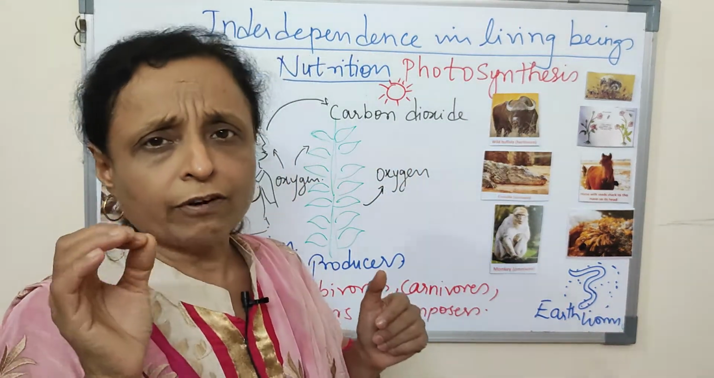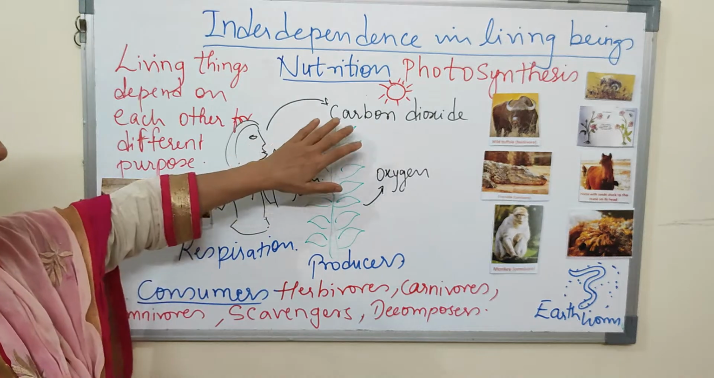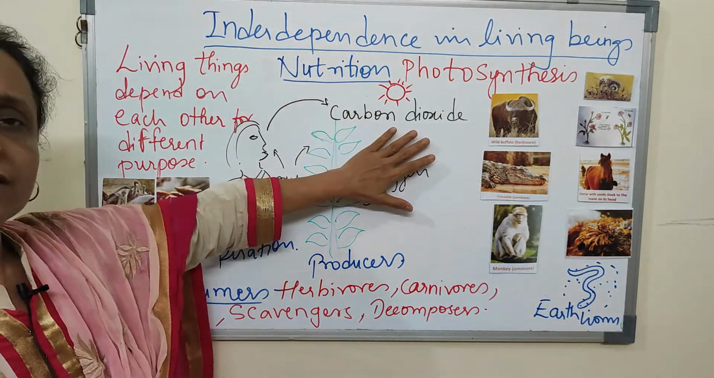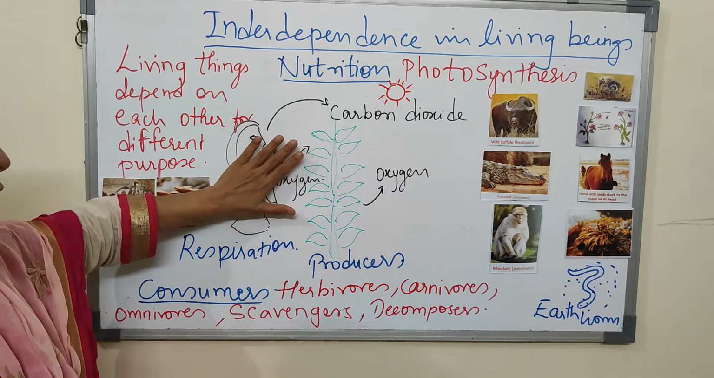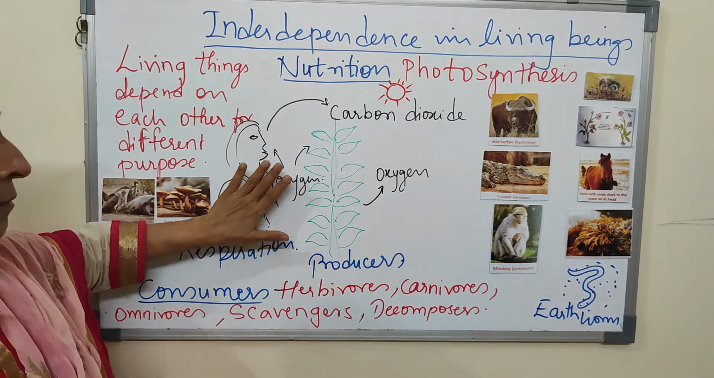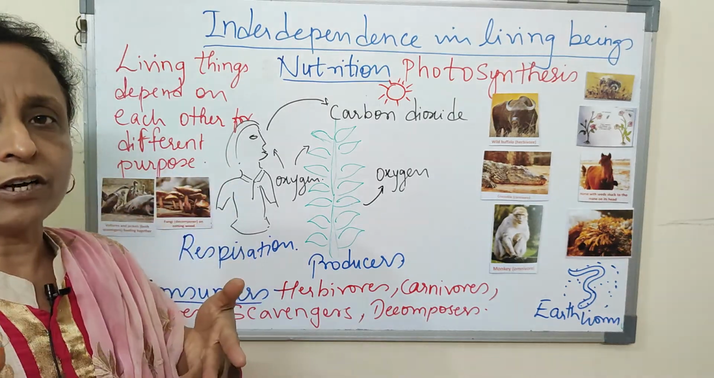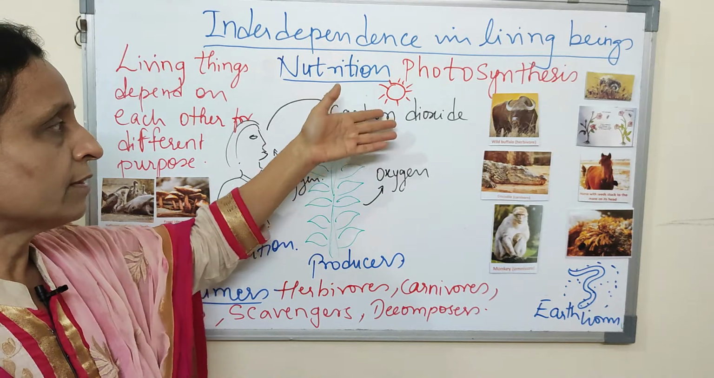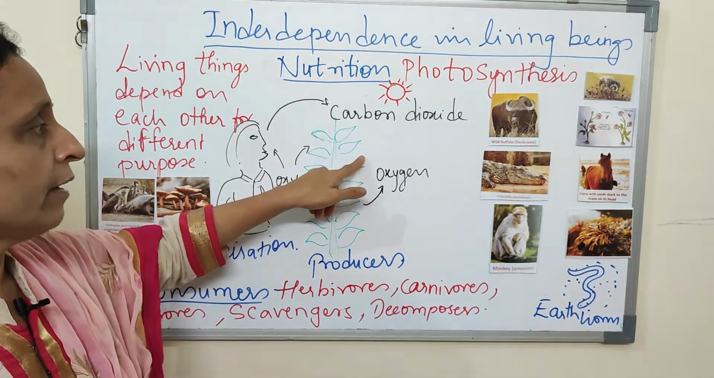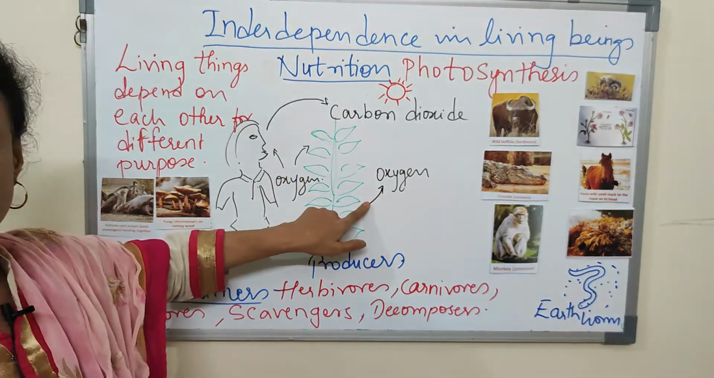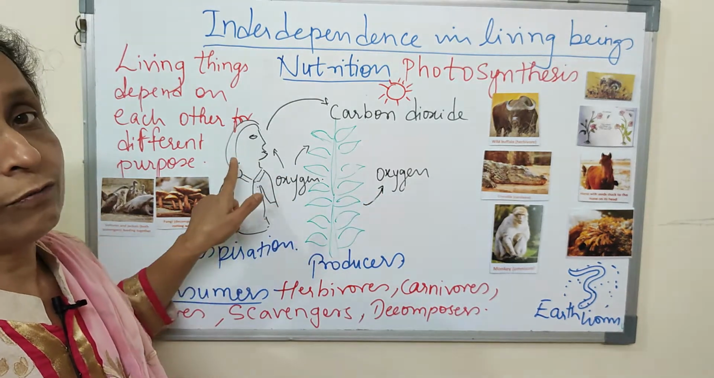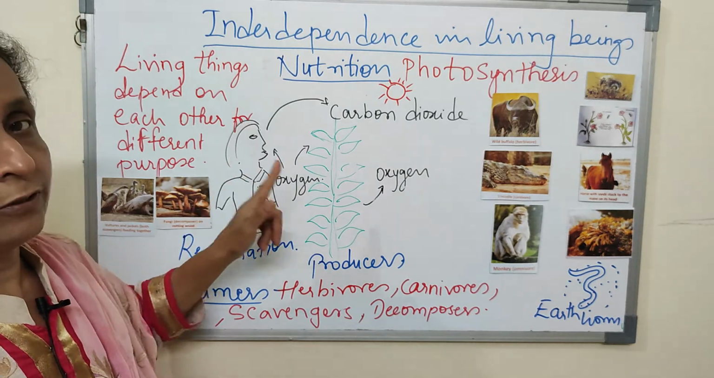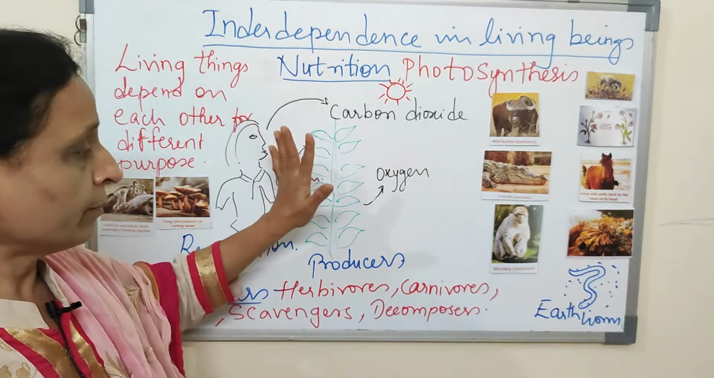But so much oxygen is produced during photosynthesis that it suffices for the plant respiration as well as our respiration. So we take in oxygen, we give out carbon dioxide. Plants during photosynthesis take this carbon dioxide, use it and release oxygen. So oxygen is released by the plant, which we use for respiration. Plants also carry out respiration, remember that.